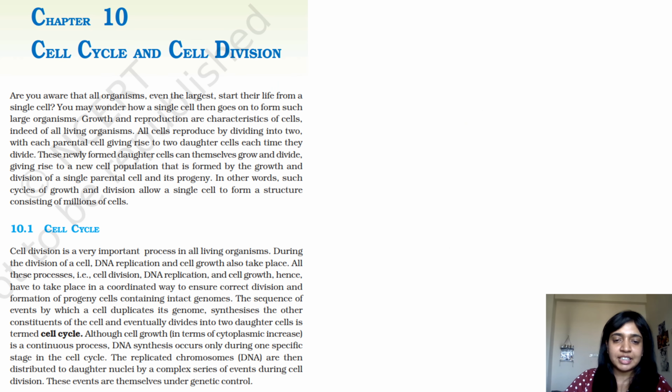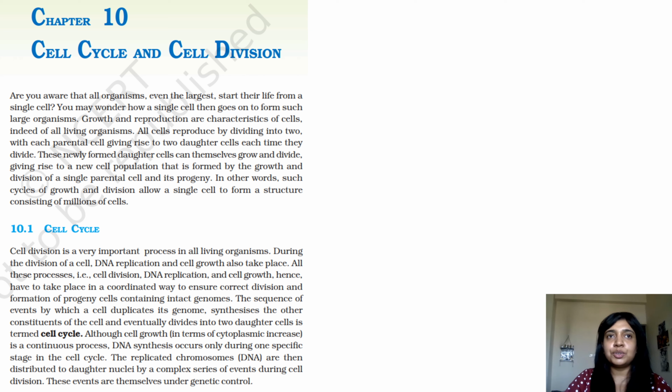So, our topic for the day is cell cycle and cell division. I'm going to read the paragraphs, and whenever I find something that is important, I will stop and explain that. Most of the questions that have come in the past few years are directly from mitosis and meiosis, specifically the stages.